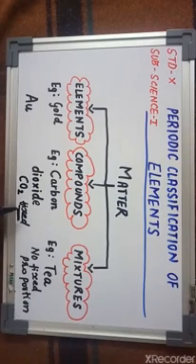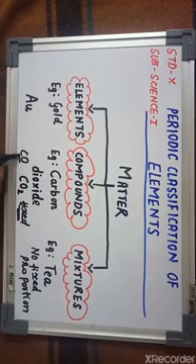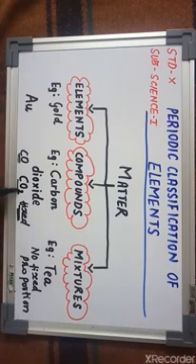If I take one oxygen from this one, the compound formed will be CO, and it is not known as carbon dioxide. Now this is known as carbon monoxide. Even though the constituents are the same, their proportion is different. In carbon monoxide, you can see one carbon and one oxygen atom. But in carbon dioxide, you can see one carbon atom and two oxygen atoms. That means in compounds, the proportion of the constituents is fixed.